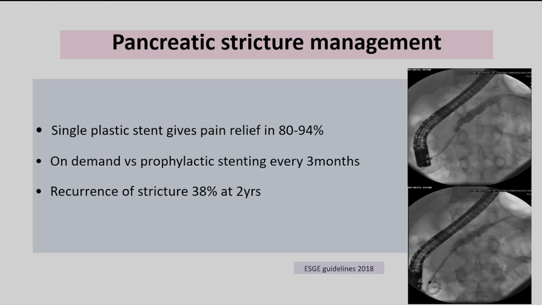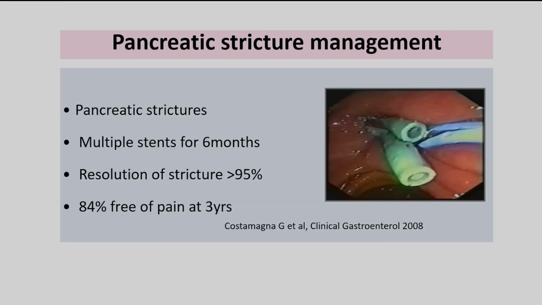Conventionally, most endoscopists put a single plastic stent, which shows improvement in around 80 to 90% of patients. It can be started with 5 French, 7 French, and 10 French. It may be on-demand or prophylactic pancreatic stenting every 3 months, but recurrence of stricture is seen in roughly 40% of these patients.